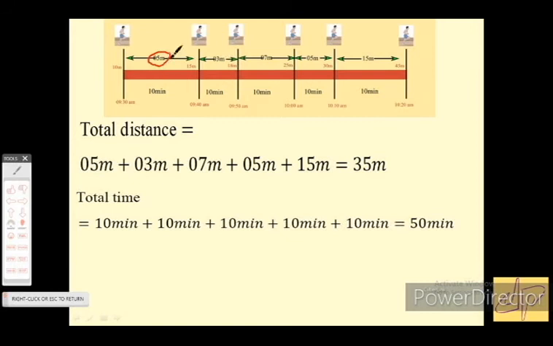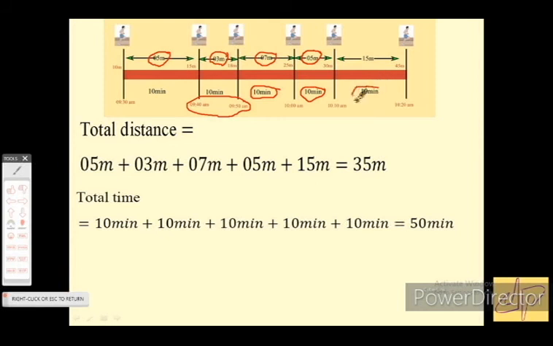Similarly, from 9:40 to 9:50 am, how much distance did he cover? In 10 minutes, he covered 3 meter. In another 10 minutes, he covered 7 meter. In another 10 minutes, he covered 5 meter. And in the last 10 minutes, he covered 15 meters.